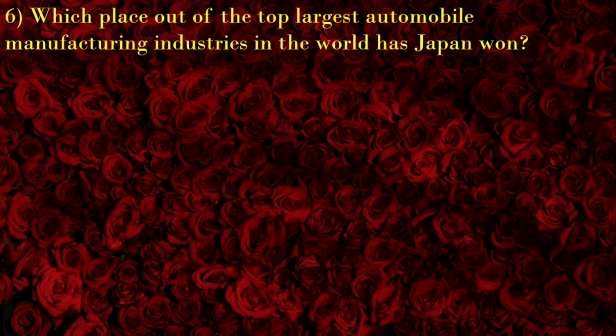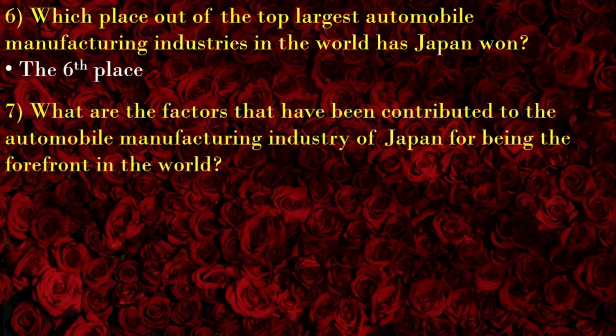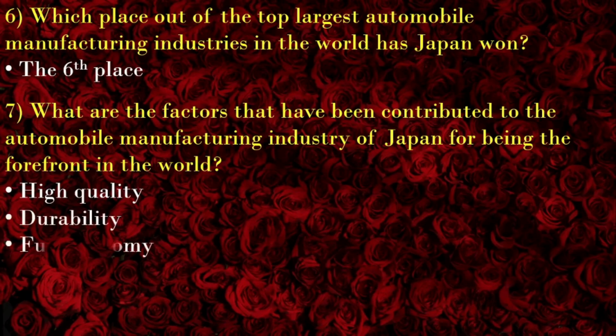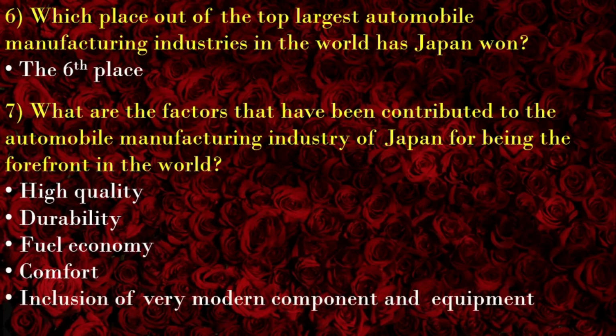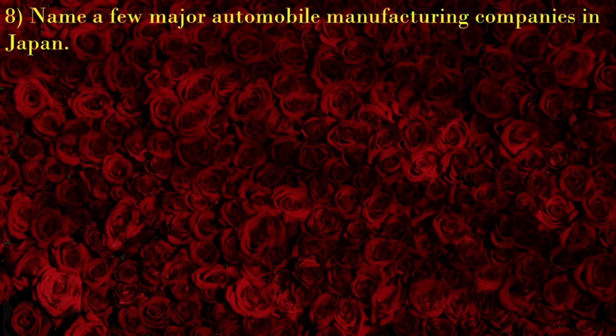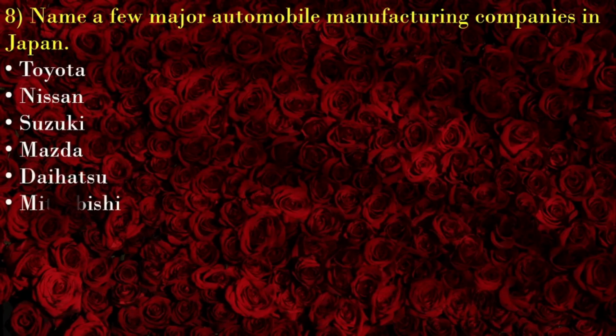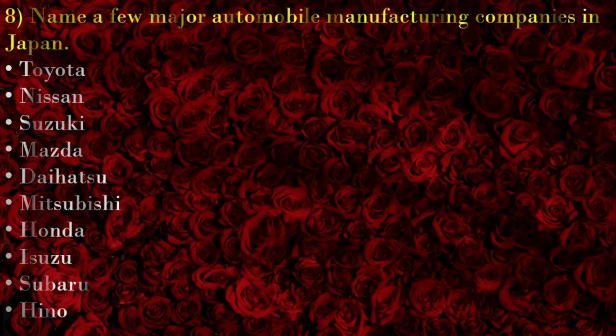Which place out of the top largest automobile manufacturing industries in the world has Japan won? The sixth place. What are the factors that have contributed to the automobile manufacturing industry of Japan being at the forefront in the world? High quality, durability, fuel economy, comfort, inclusion of very modern components and equipment. Name a few major automobile manufacturing companies in Japan: Toyota, Nissan, Suzuki, Mazda, Daihatsu, Mitsubishi, Honda, Isuzu, Subaru, Hyundai.